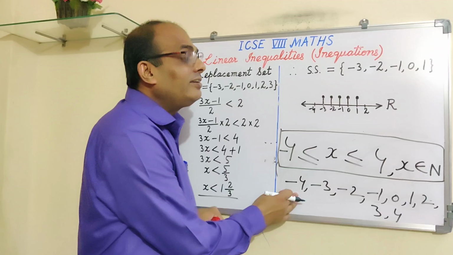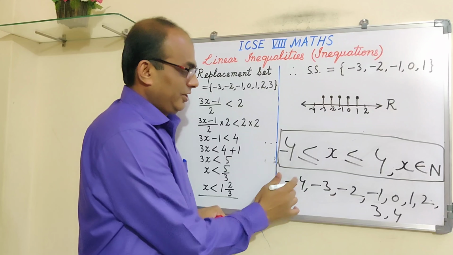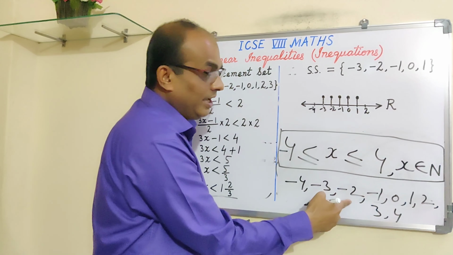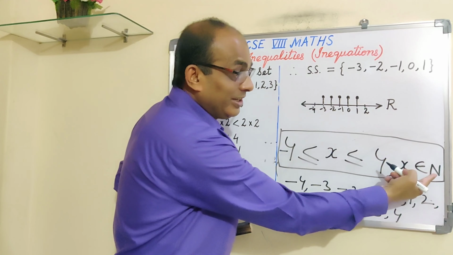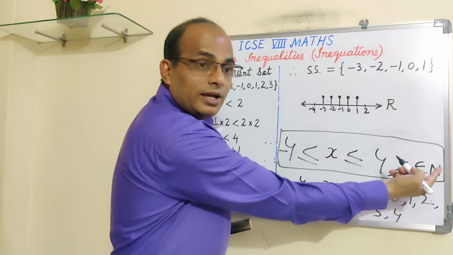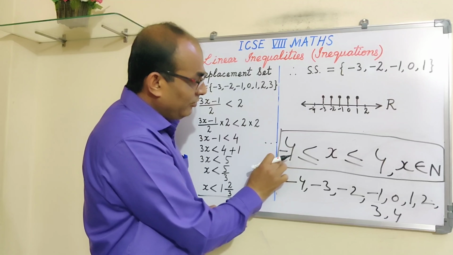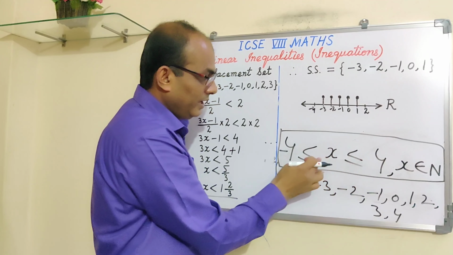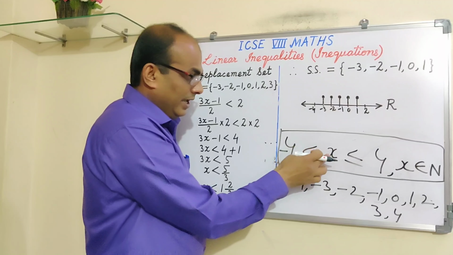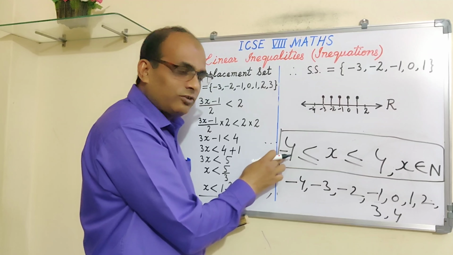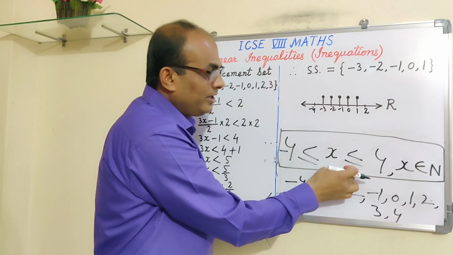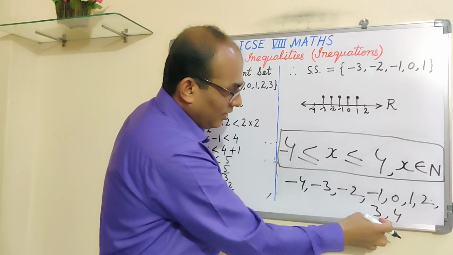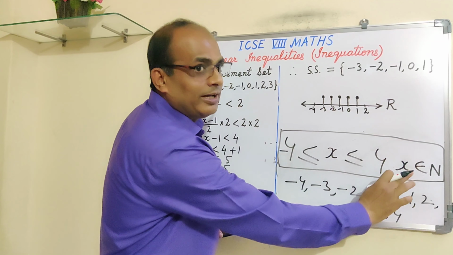Okay, this is not satisfying the condition. So minus 4 we cannot take. Minus 3 we cannot take because minus 3 is not a natural number. Minus 2 we cannot take because the condition is given: x should be a natural number. x should be more than minus 4 or equal to minus 4, and this side x should be 4 or less than 4. Alright. So 4 or less than 4, minus 4 or greater than minus 4.